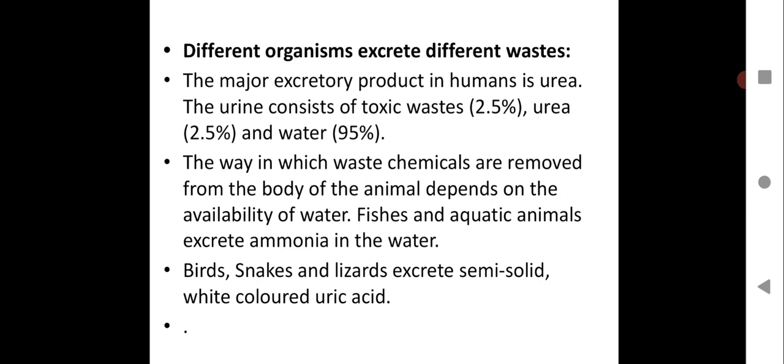The way in which waste chemicals are removed from the body of the animal depends on the availability of water. Fishes and aquatic animals excrete ammonia in the water. Birds, snakes, and lizards excrete semi-solid white colored uric acid. So these are the different excretory products, different waste given out by the different living organisms. You have seen all these excretory wastes of different organisms in the previous session. Now you are going to take down all these points in your notebook.